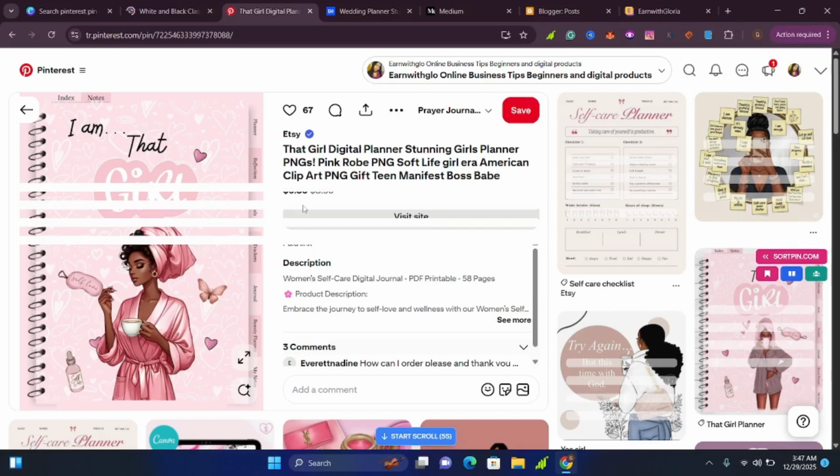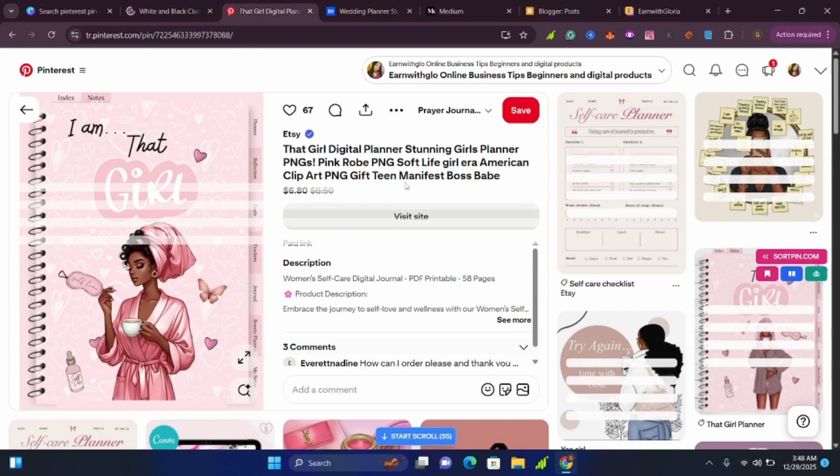As long as you are consistent and you keep on posting a lot of pins, Pinterest is a numbers game. The more pins you post, the more the algorithm will get to know about you, and the more they will push your pins to the audience that you are targeting.